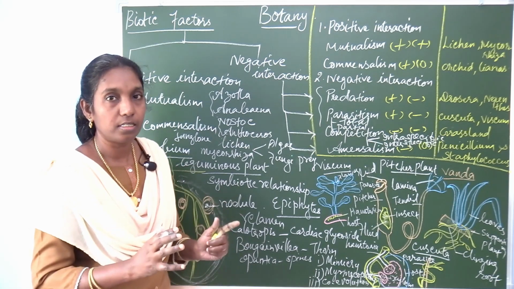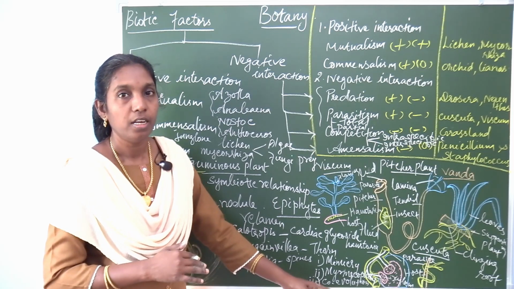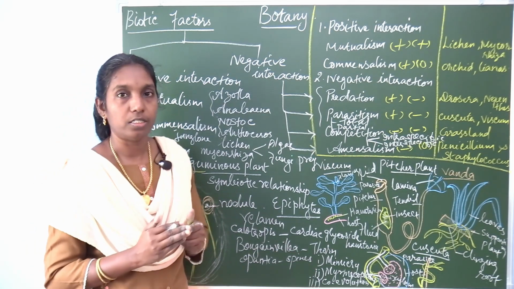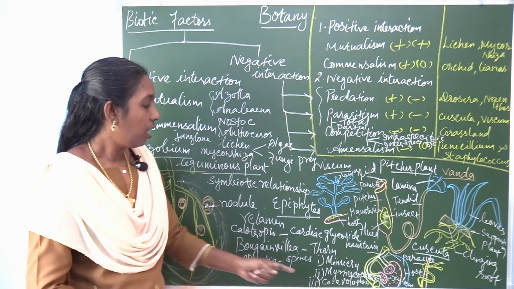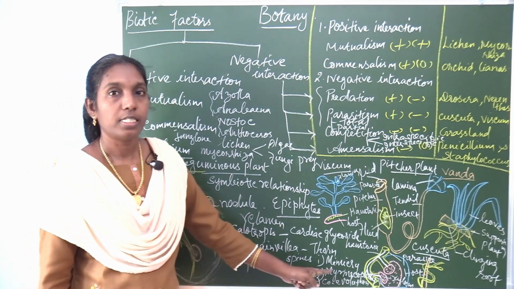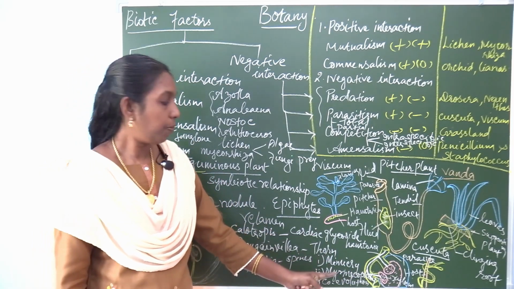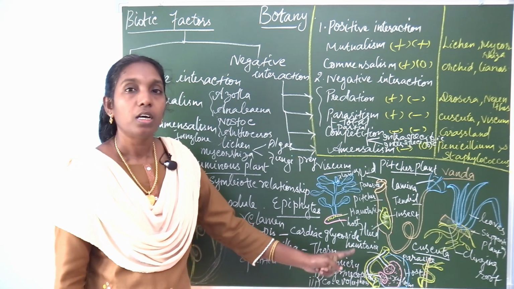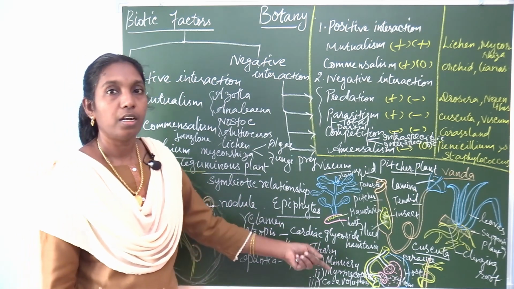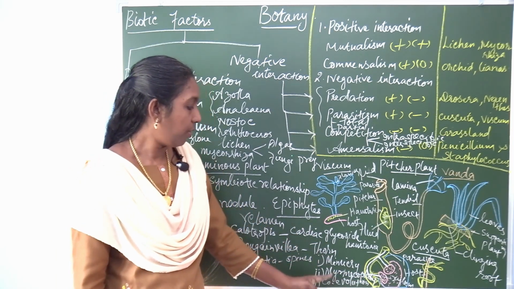If ants are there, other organisms cannot attack the plant. This evolutionary relationship, co-evolution, is seen in myrmecophilous ants with certain plants like mango and jamun.